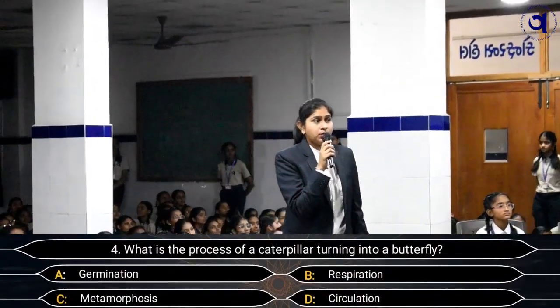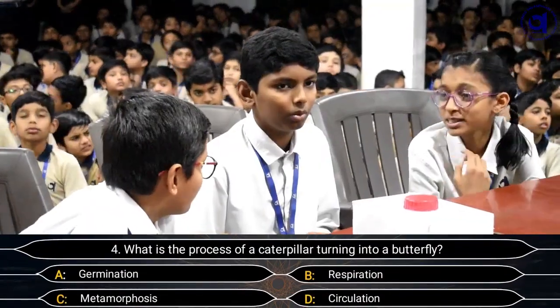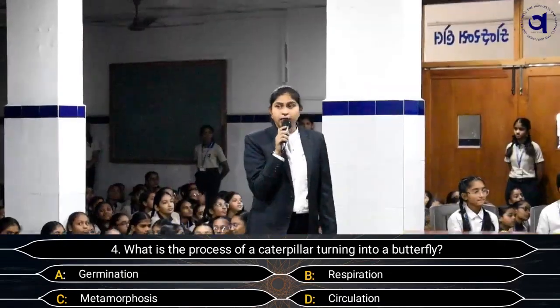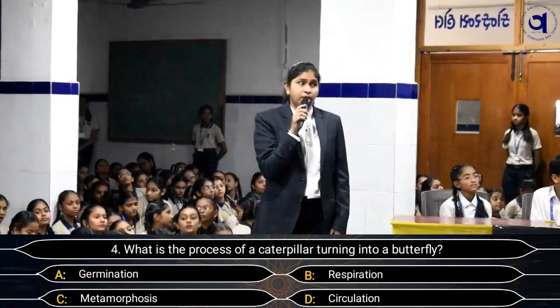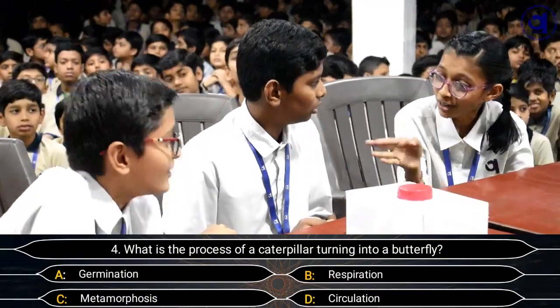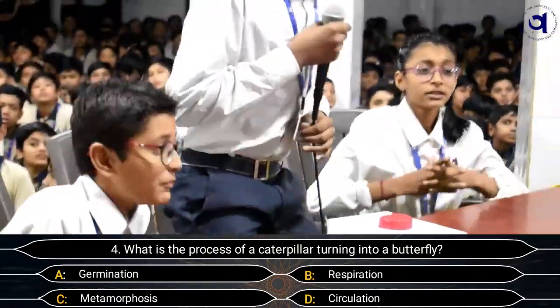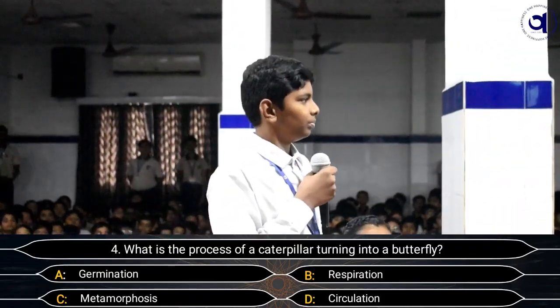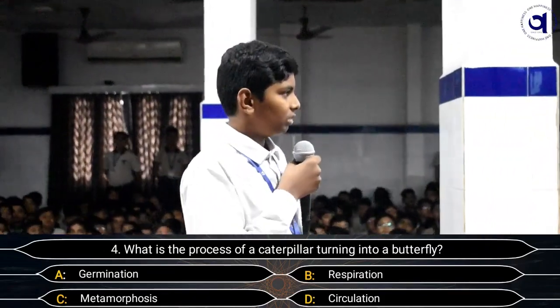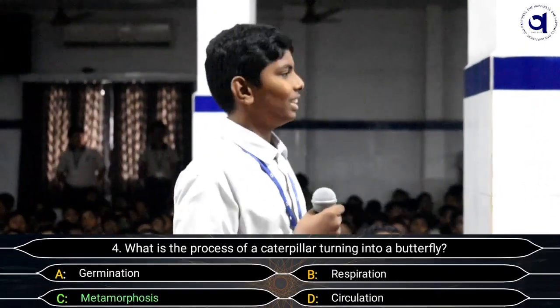What is the process of a caterpillar turning into a butterfly? Option A. Germination, B. Respiration, C. Metamorphosis, and D. Circulation. C, metamorphosis. Are you sure about your answer? Yes. So maybe lock the screen, please. Yes, right answer is metamorphosis.